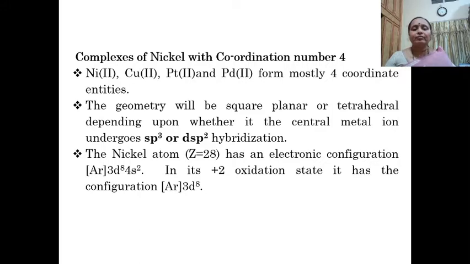With coordination number 4, we can expect the central metal ion to undergo sp3 or dsp2 hybridization, and accordingly the structure of the complexes will be square planar or tetrahedral. The nickel atom, having atomic number 28, has an electronic configuration argon 3d8 4s2. In its +2 oxidation state, it has configuration argon 3d8.